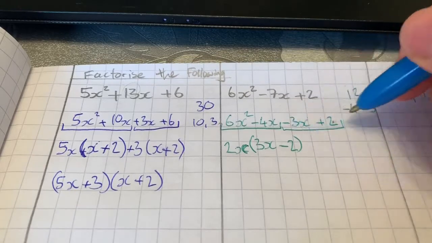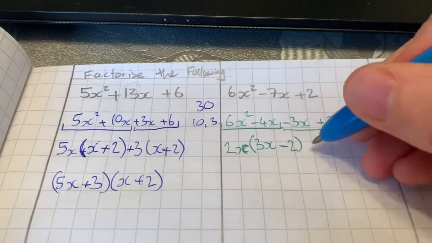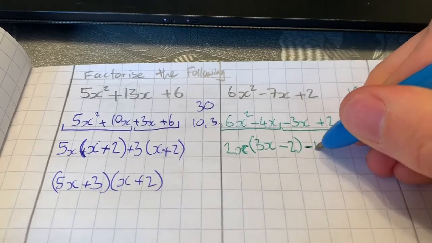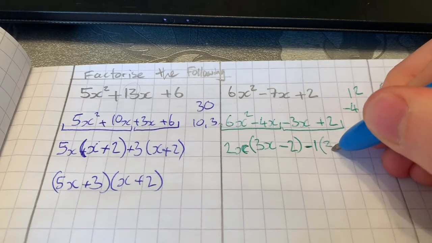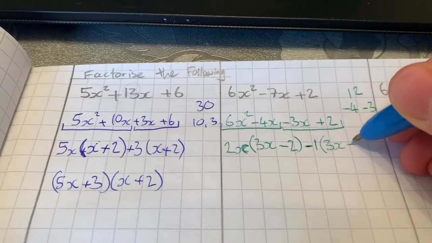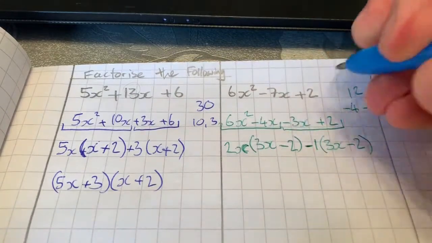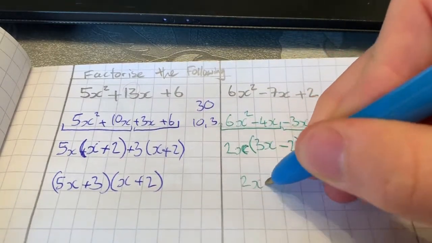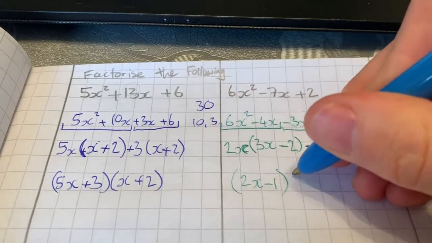Okay, common in these is a bit harder to find because of how it's laid out, but it's actually -1. That is common there, and then that will leave me with positive 3x and -2. So the first bracket is 2x minus 1, and then second bracket is 3x minus 2.